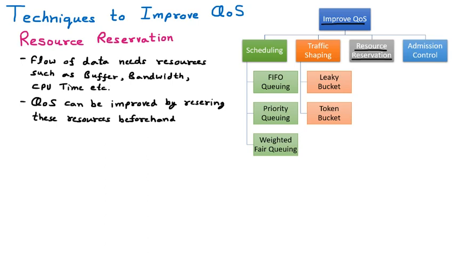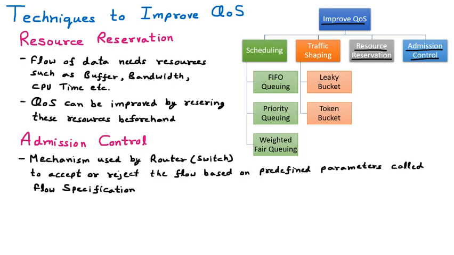Now we are discussing the next technique to improve the quality of service, that is admission control. By this technique, we can improve the quality of service. Admission control is a mechanism used by the router to accept or reject a flow based upon some predefined parameters, and this is called the flow specification. Flow specification means there are certain parameters which are defined.